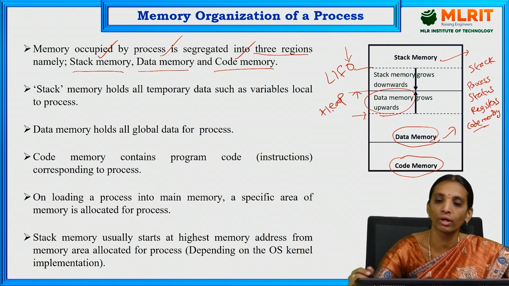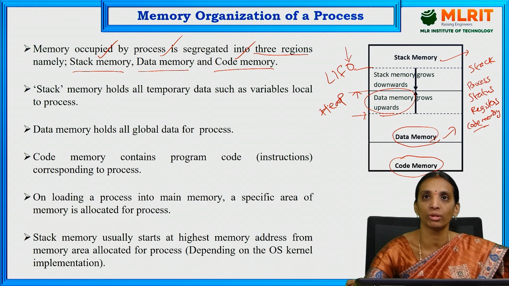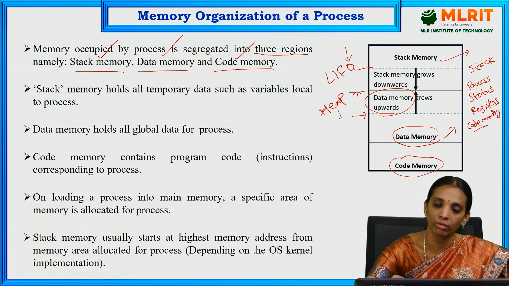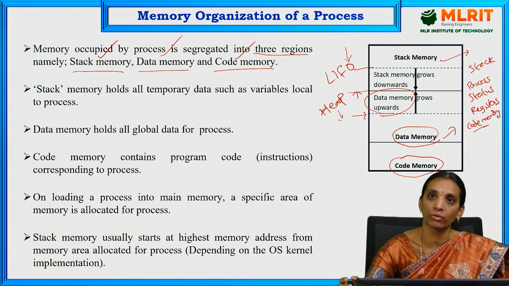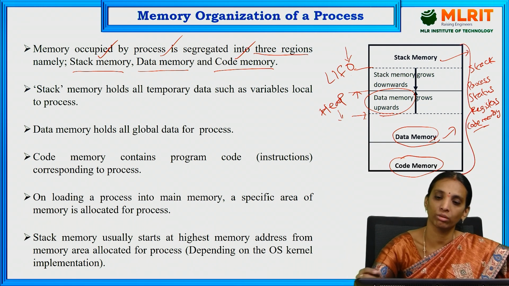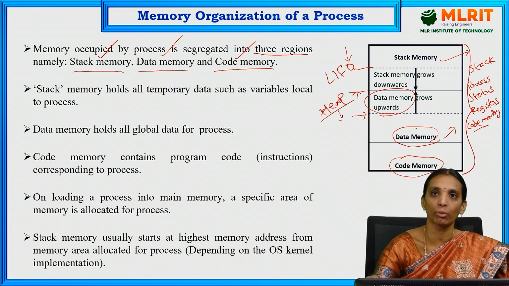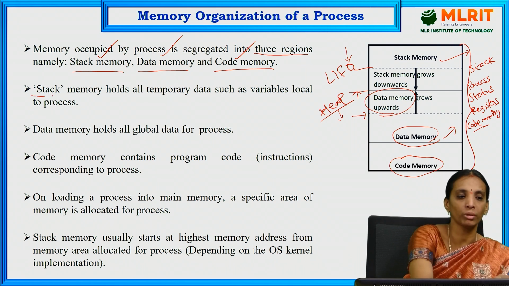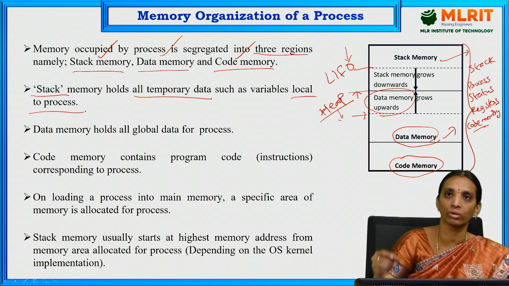So we have one more type of memory in a process, which is heap. Heap is nothing but the dynamic memory allocation used for the process. That means whatever memory is not used for any other purpose, or unused memory in the main memory, is considered as heap, and it is dynamically allocated to any process. The stack memory holds all temporary data such as local variables of the process.